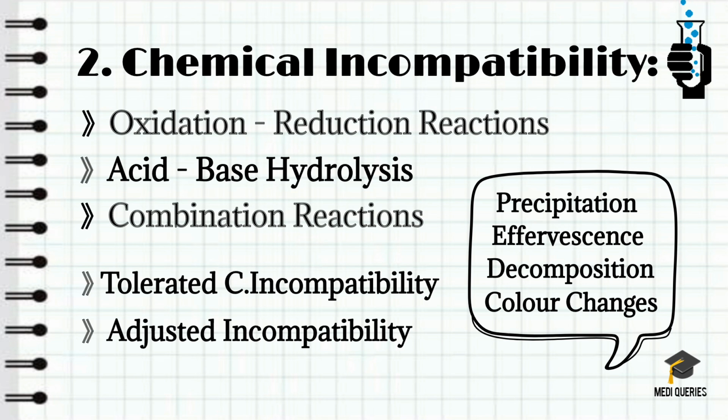The chemical incompatibility may be an intentional one or an unintentional one. When the prescriber knowingly prescribes incompatible drugs, that is the intentional incompatibility. In the unintentional one, the prescriber prescribes the drugs without knowing the incompatibility between them. So this is about chemical incompatibility.